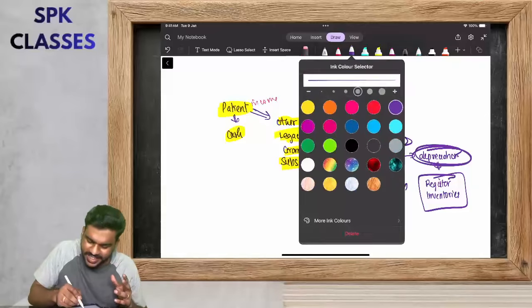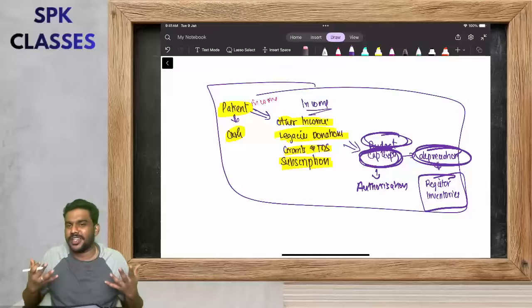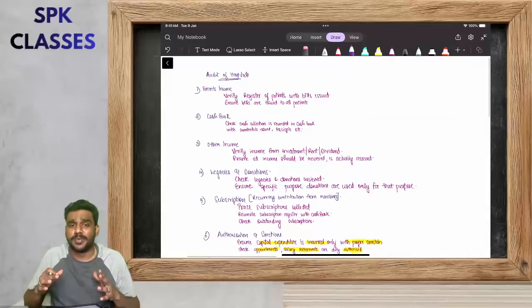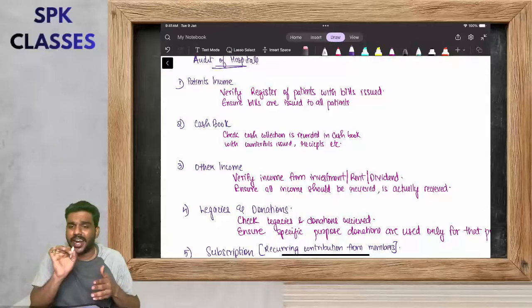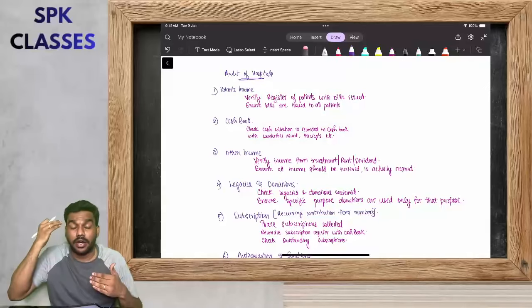I don't know whether this method works for you or not. This method actually worked for me. Anyway, this is all about audit of hospital. If you are learning like this, writing point-wise, it is very easy for you to retain this in your mind.